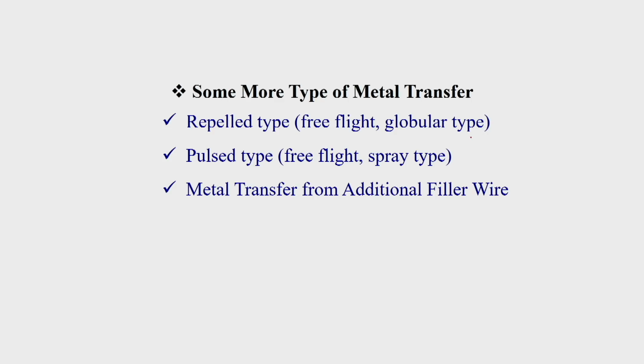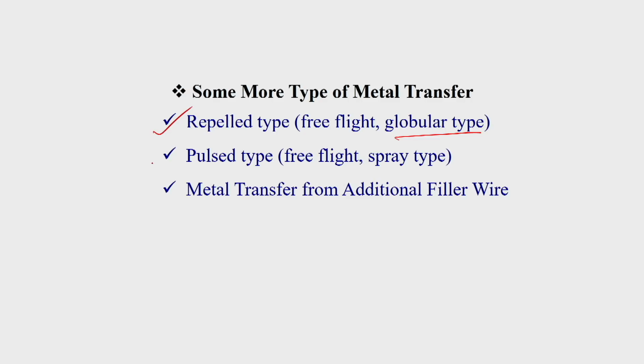You can get another type of metal transfer, called ripple metal transfer. This is a free flight metal transfer, that means drops fly in between the arc gap. Here there is no short circuiting. But the drop size is generally more than the electrode diameter, approximately 2 times the diameter of the electrode. That is why this ripple transfer is a globular type of transfer. I will explain what the reason for this type of metal transfer is.